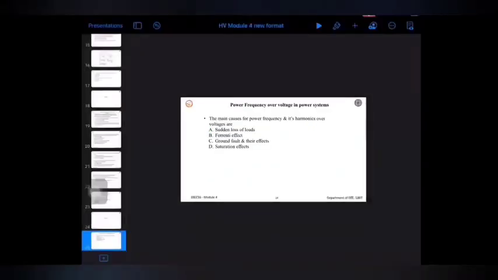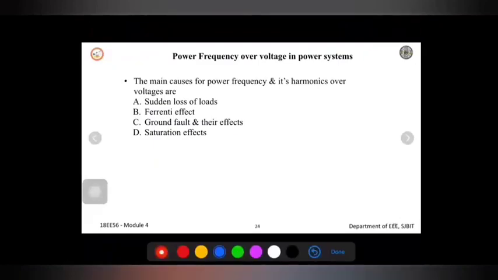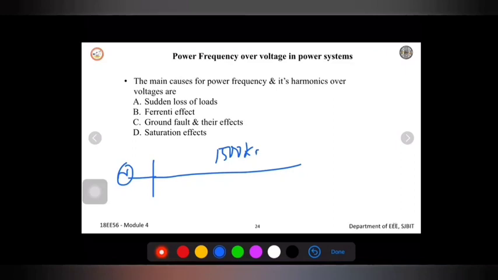So the next one is the Ferranti effect. Whenever we have a long uncompensated line, say I am generating somewhere and I have a 1500 kilometer line, and I am not providing any compensation for this line.